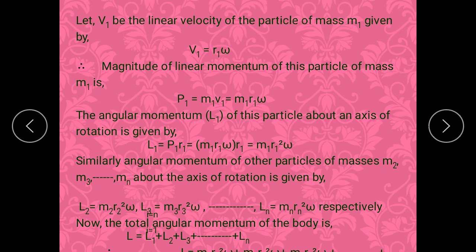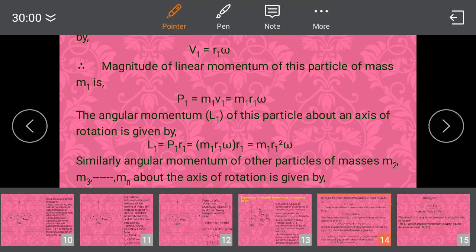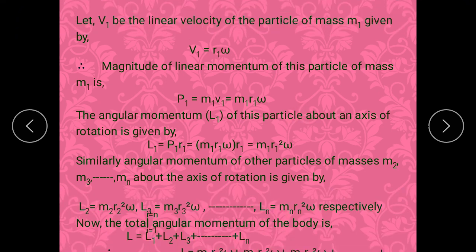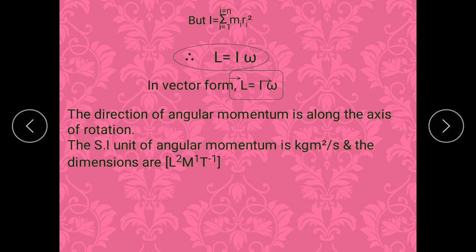Here you will find that omega is constant. So we can take that term outside the bracket. So L must be equal to m1 r1 square plus m2 r2 square plus and so on mn rn square, and outside the bracket there will be constant omega. So we know that m1 r1 square plus m2 r2 square plus mn rn square can be written as summation mi ri square. And that summation is nothing but what? Moment of inertia. So we say that L must be equal to I omega. In vector form, this can be written as vector L equals vector I into vector omega.